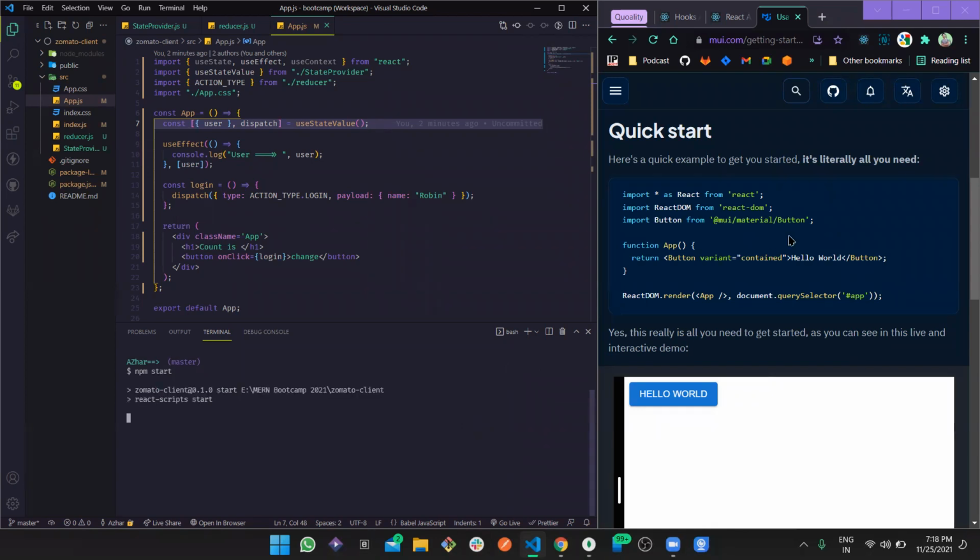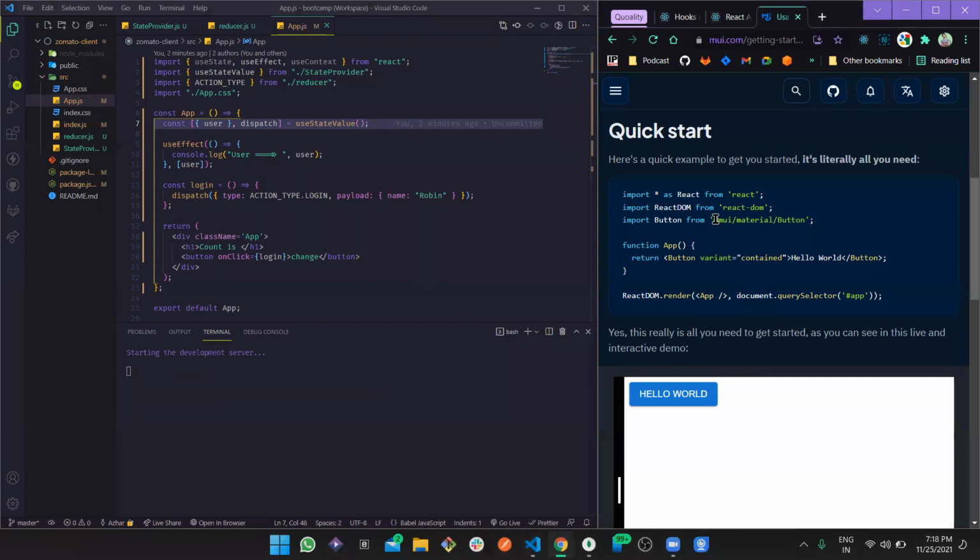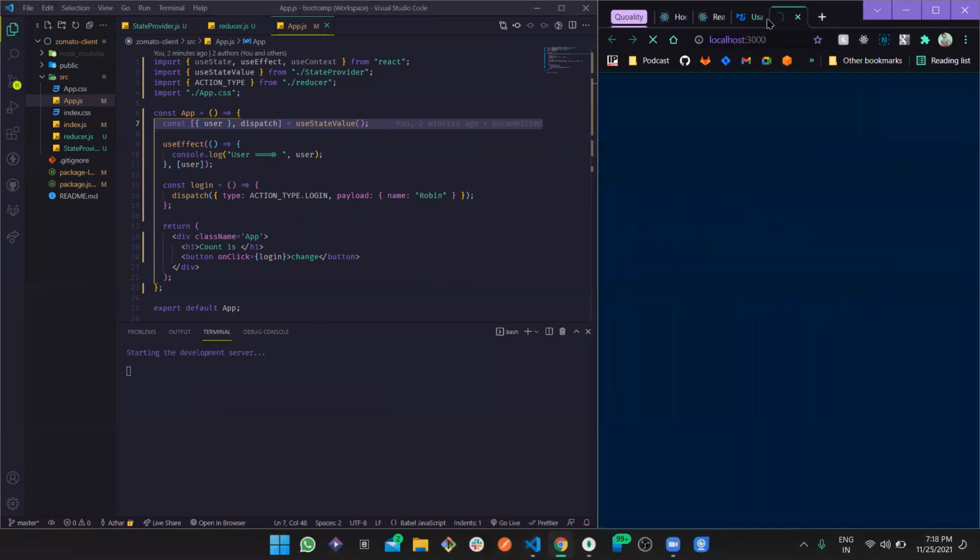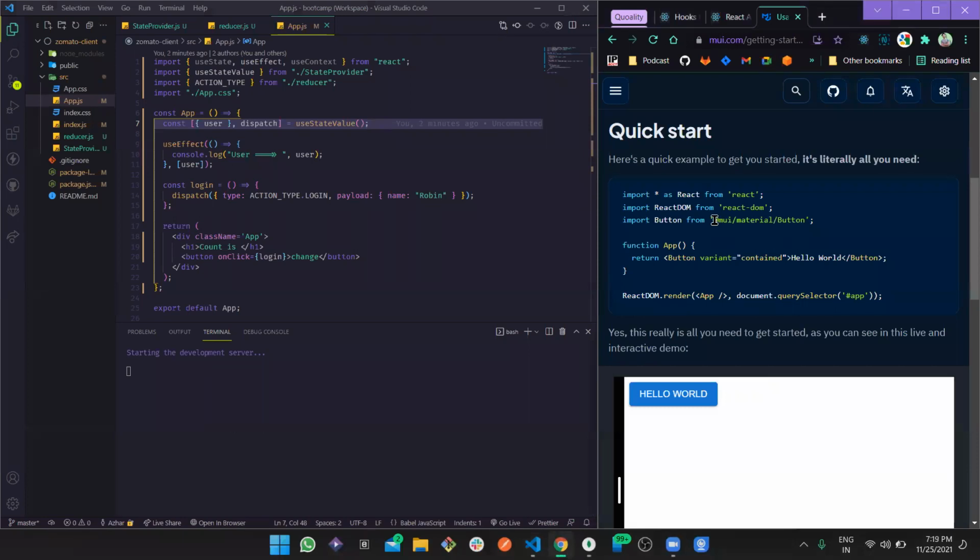And the way we are going to import this is simply Material UI slash button. So this Material UI, in short, we can consider this as a directory where all the Material UI components live. Now here we are importing this, right? So in this directory, they have a button folder where they are importing button, right? So this is how we are going to import button.